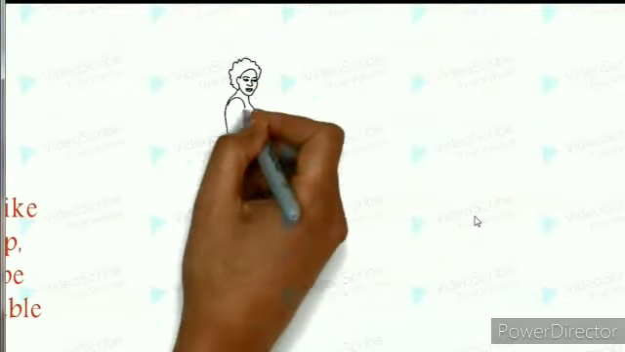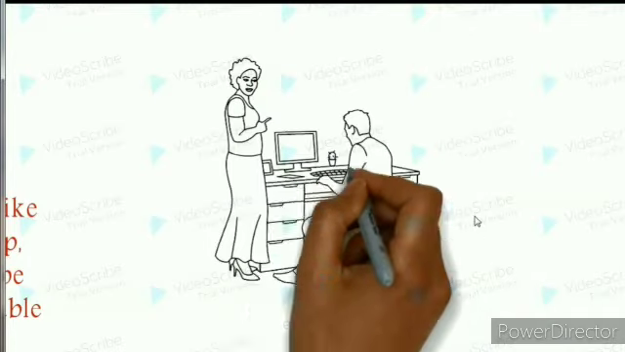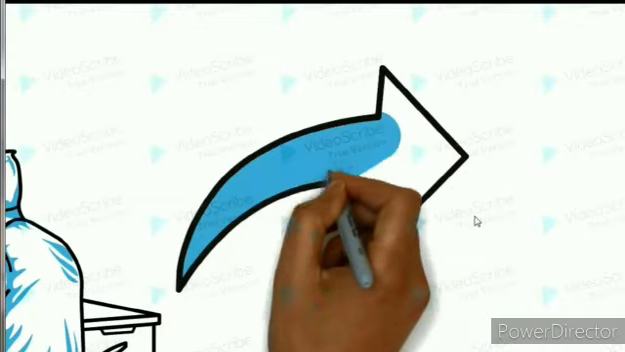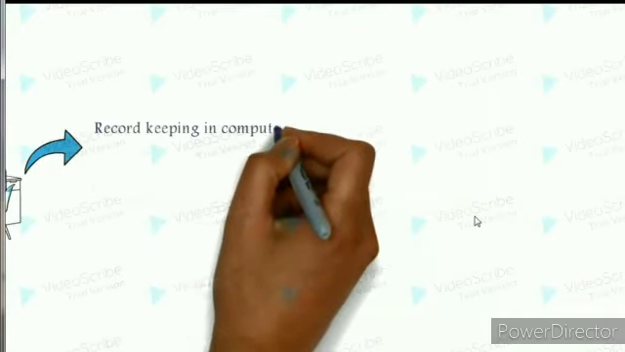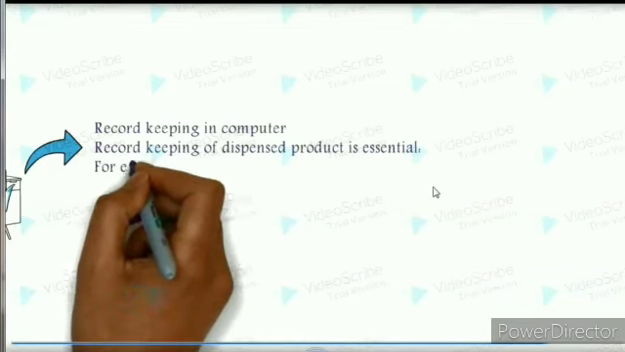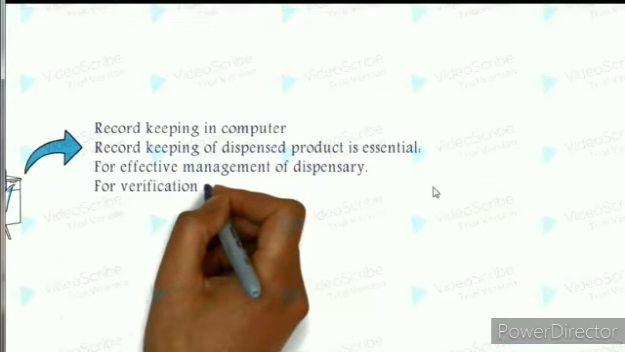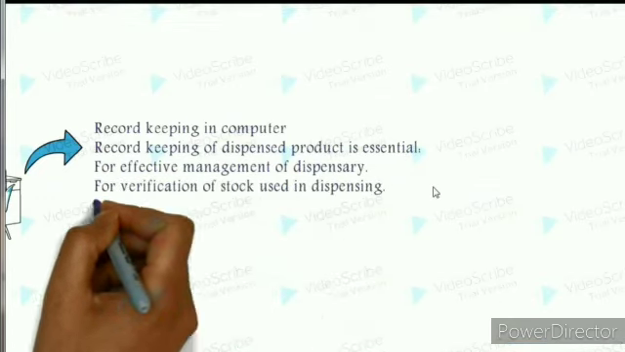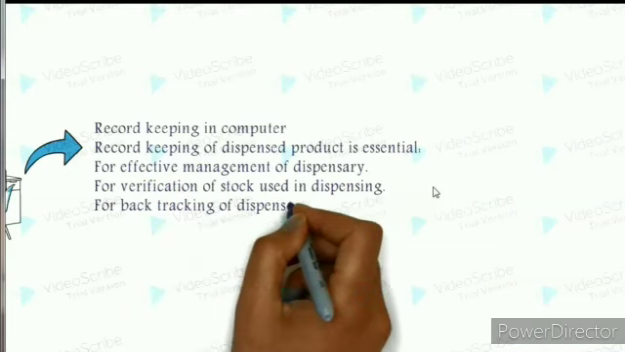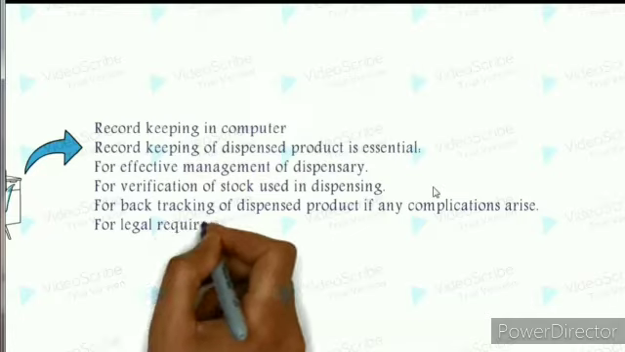So after checking, the medicament which is to be dispensed will be recorded in the computer. Record keeping of dispensed product is essential for the effective management of dispensary, for verification of the stock used in the dispensary, for backtracking of dispensed product if any complication arises, and for a legal requirement.